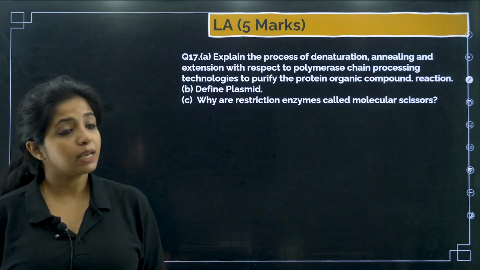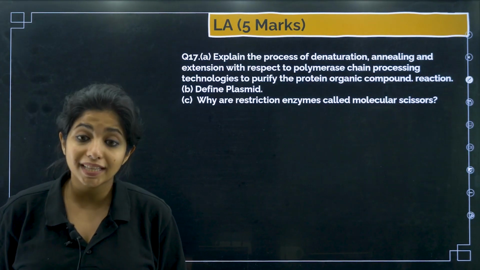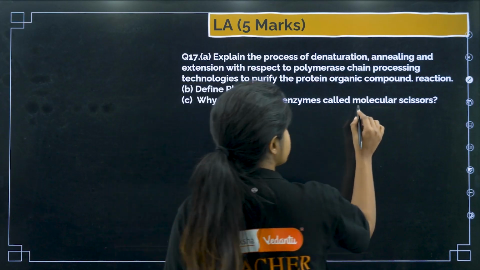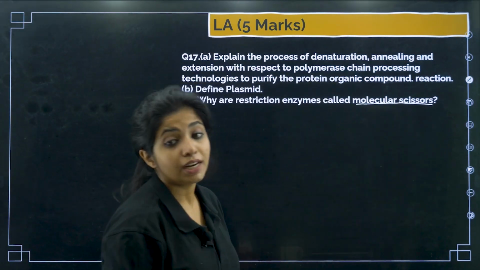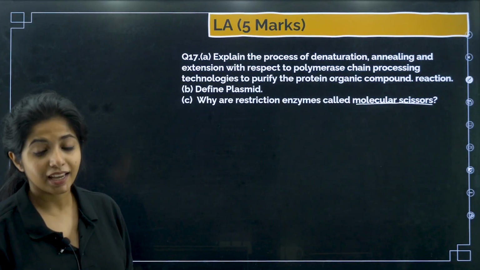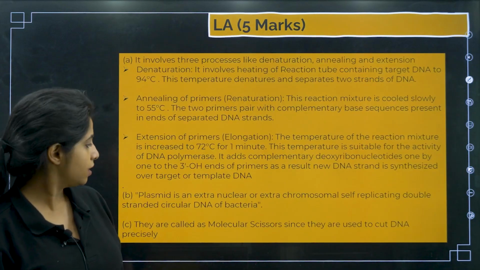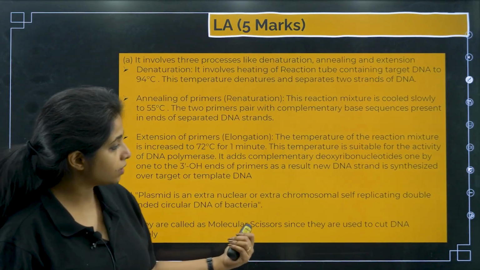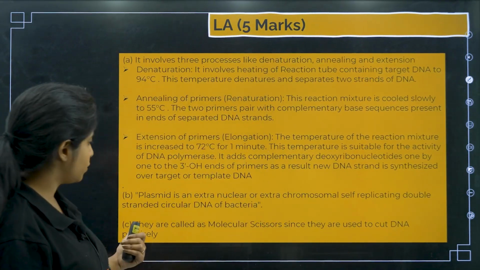Why are restriction enzymes called molecular scissors? Restriction enzymes are known as molecular scissors because they are going to make cut in the DNA. Okay, and DNA is a molecular thing, right? So this answer is, they are called molecular scissors, then they are used to cut the DNA precisely.